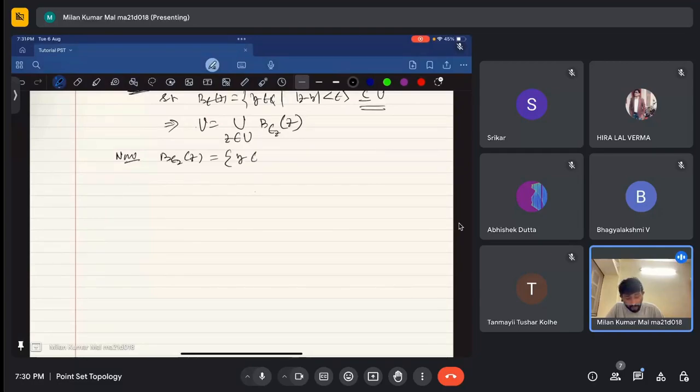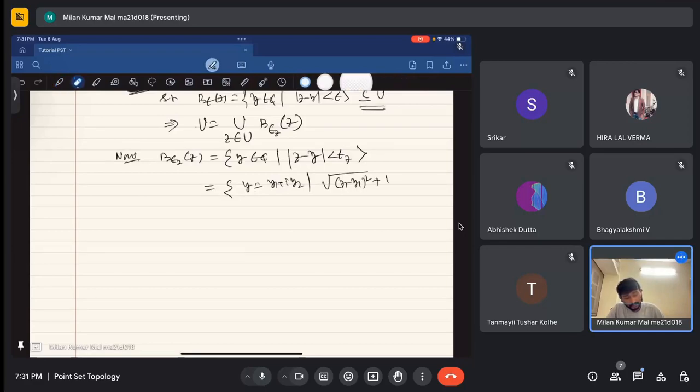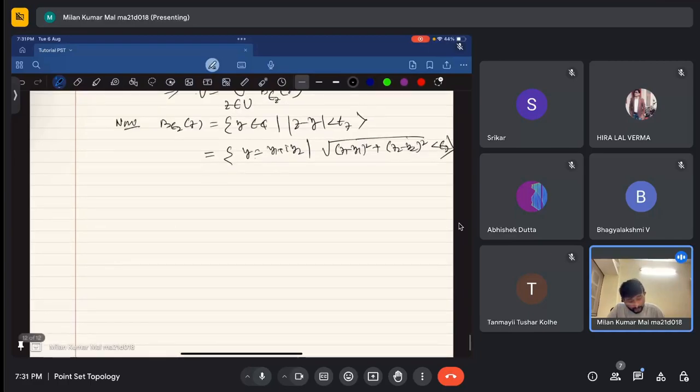That is the set of y belonging to C such that the modulus of z minus y is less than epsilon z, right? That means this y is something like y1 plus i y2, and z is something like z1 plus i z2. That means the square root of z1 minus y1 squared plus z2 minus y2 squared is less than epsilon z.